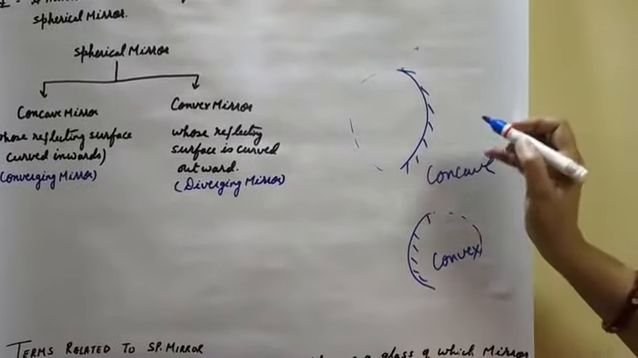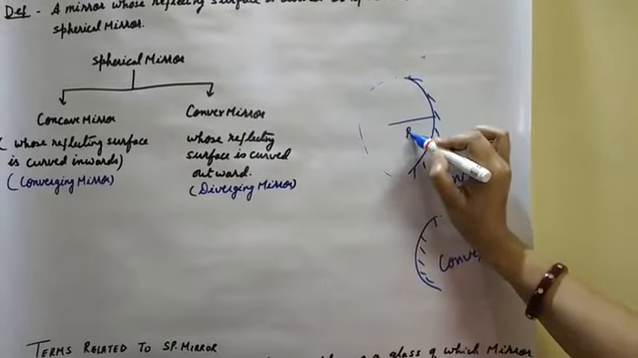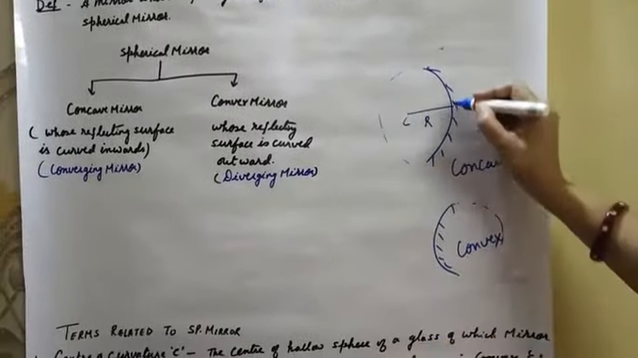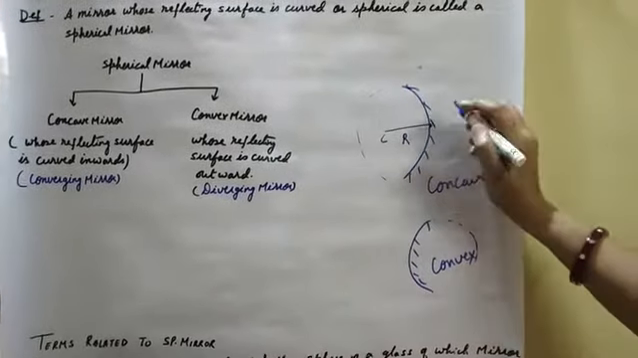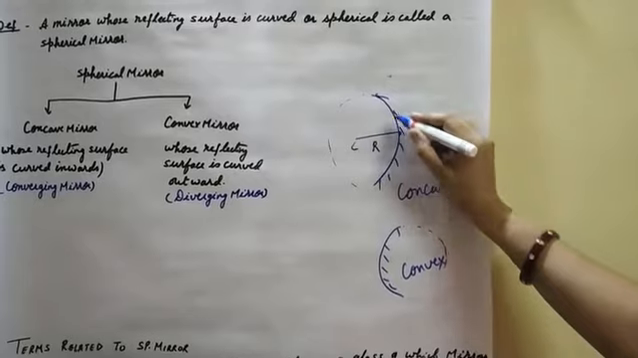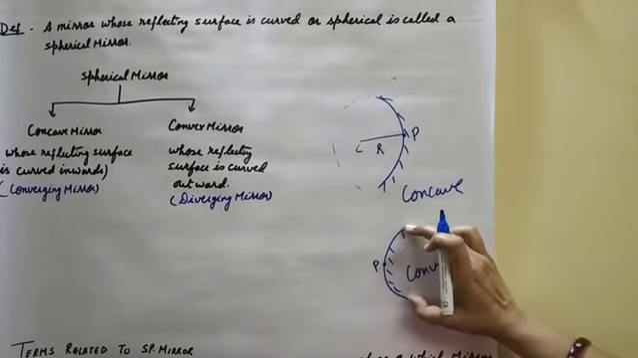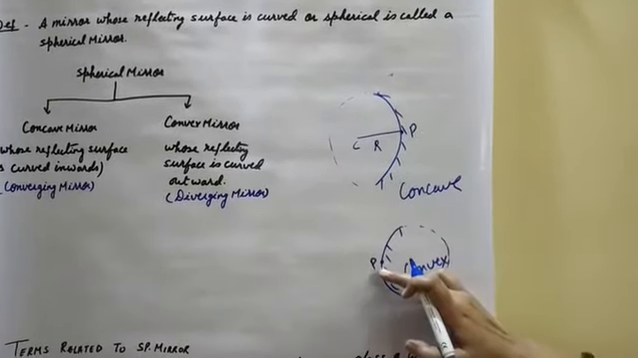This is concave. So radius of curvature is the radius of the hollow sphere of glass of which the mirror is a part. Now pole is the midpoint of the spherical or curved mirror. The midpoint of the spherical mirror is known as pole, denoted by P.